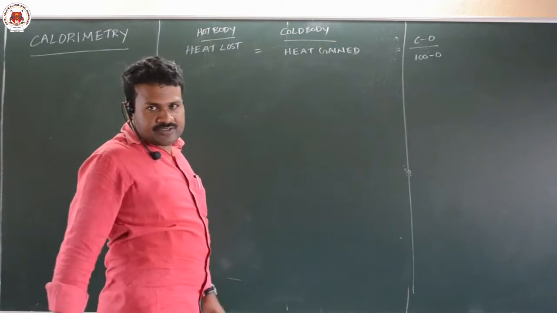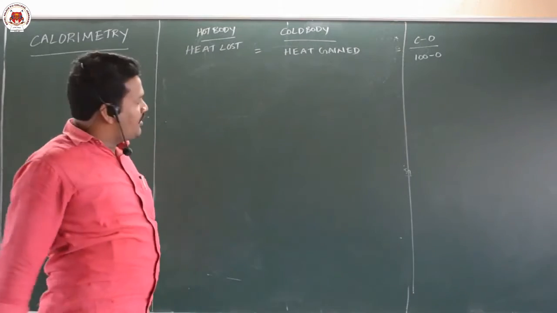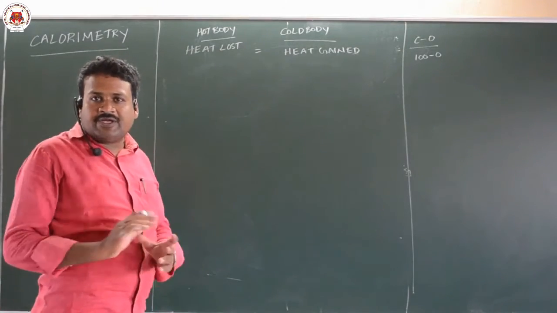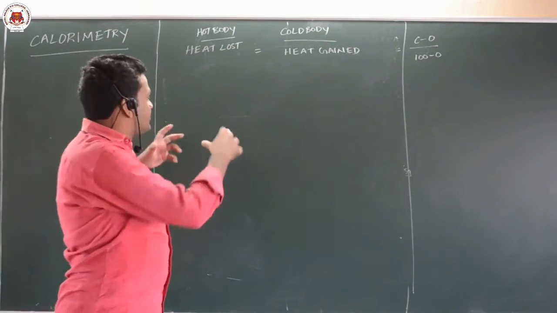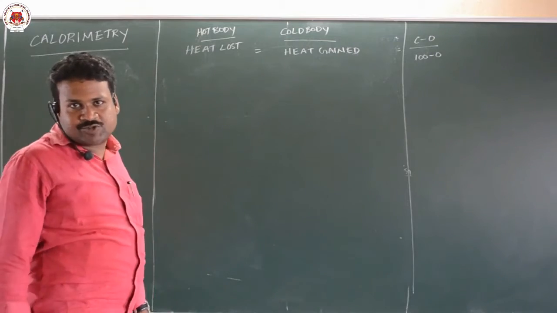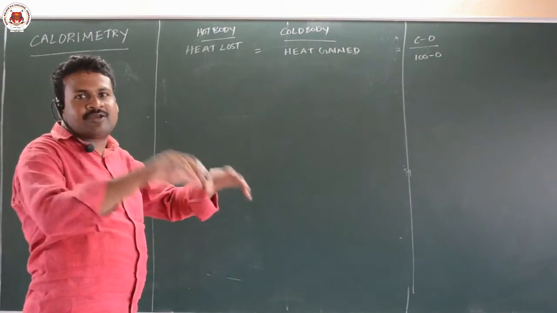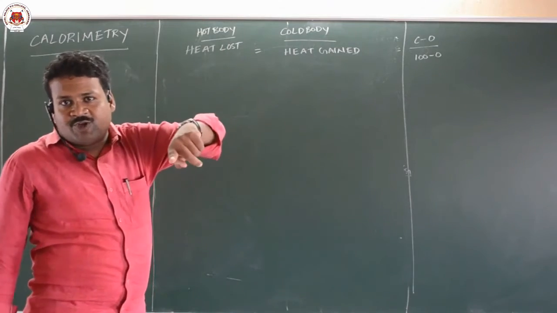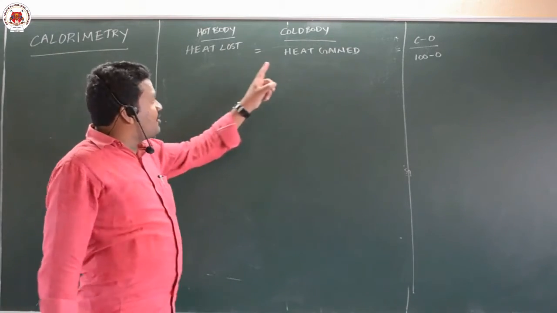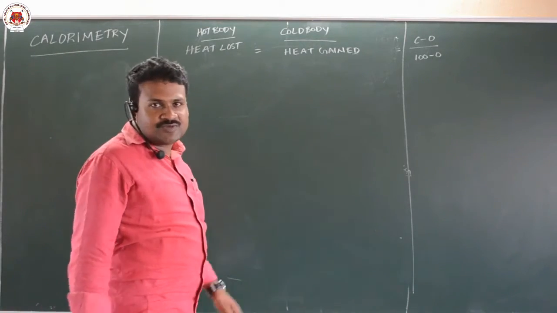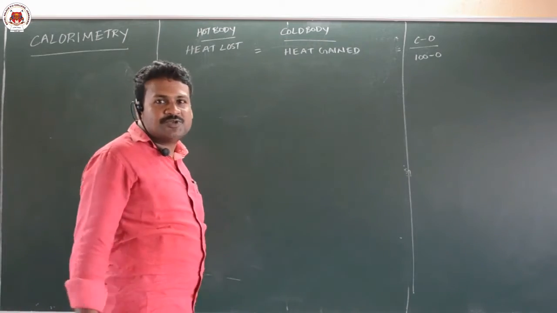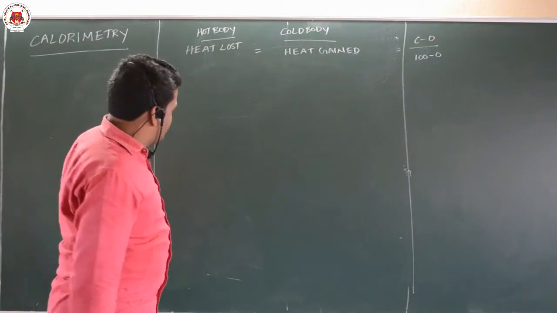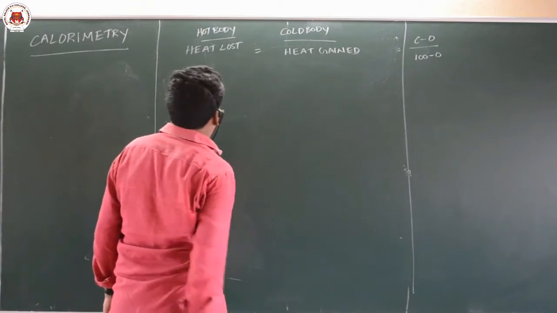That means suppose two bodies are having different temperatures, two liquids which are having different temperatures, if they are combined, then the body at higher temperature will lose heat and the body at lower temperature will gain the heat. This is what this law says. Very simple. But how to solve problems?